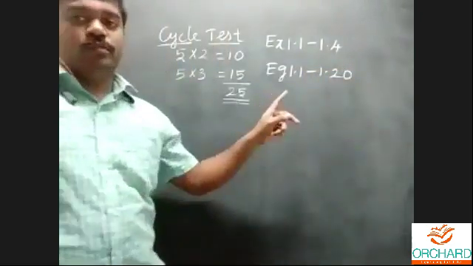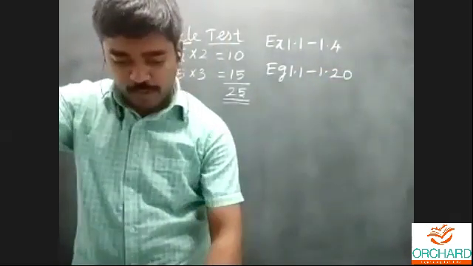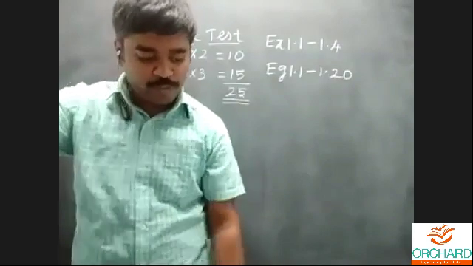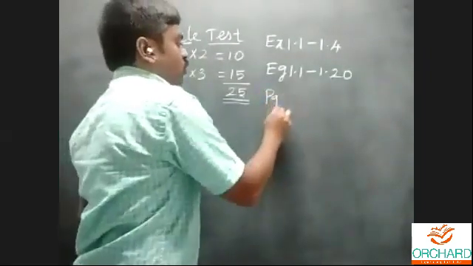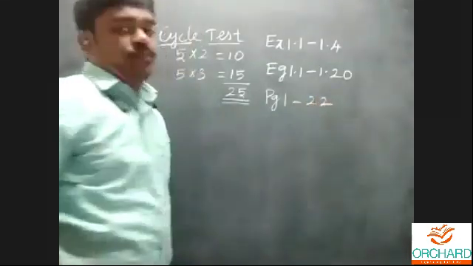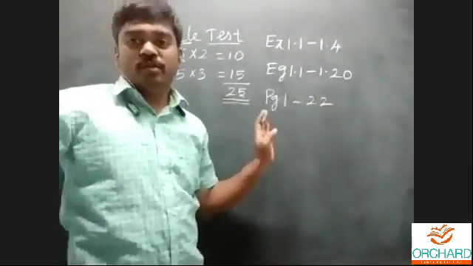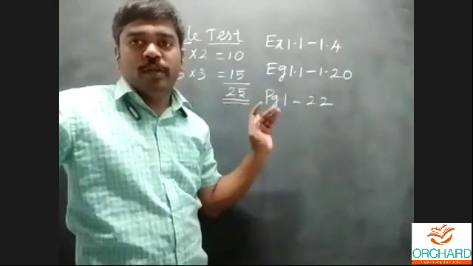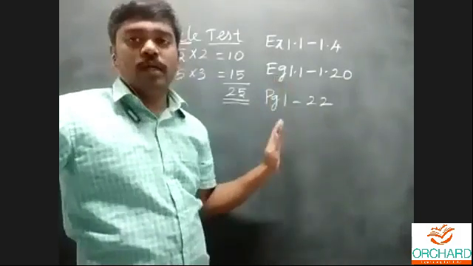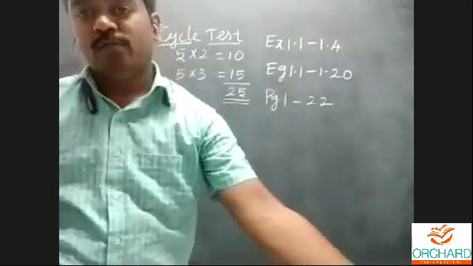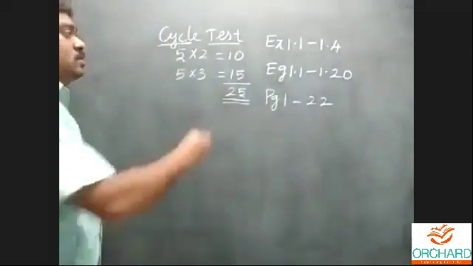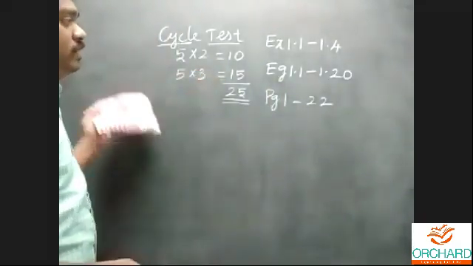This is your portion, page number 1 to page number 22. Every content you must revise in these pages. This is your cycle test portion and this is the pattern of your cycle test question paper: 5 2-mark and 5 3-mark.